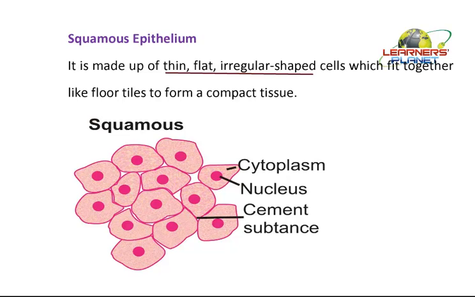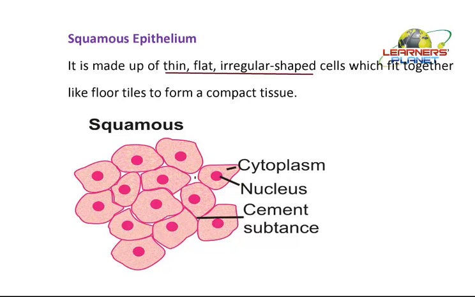Just imagine one thing. When we are saying that they are irregular shaped and compactly packed, don't you think that when irregular shaped structures are placed together, some internal gaps would be generated? What do you say? You can even see it here.